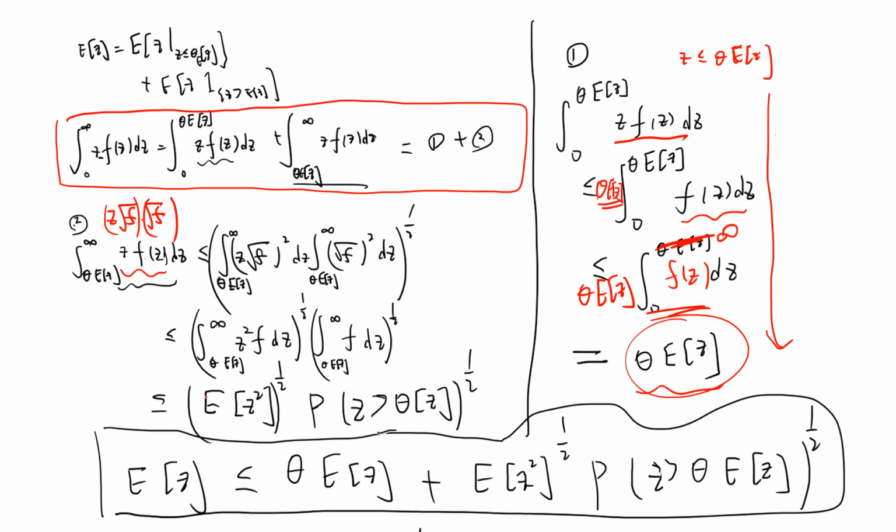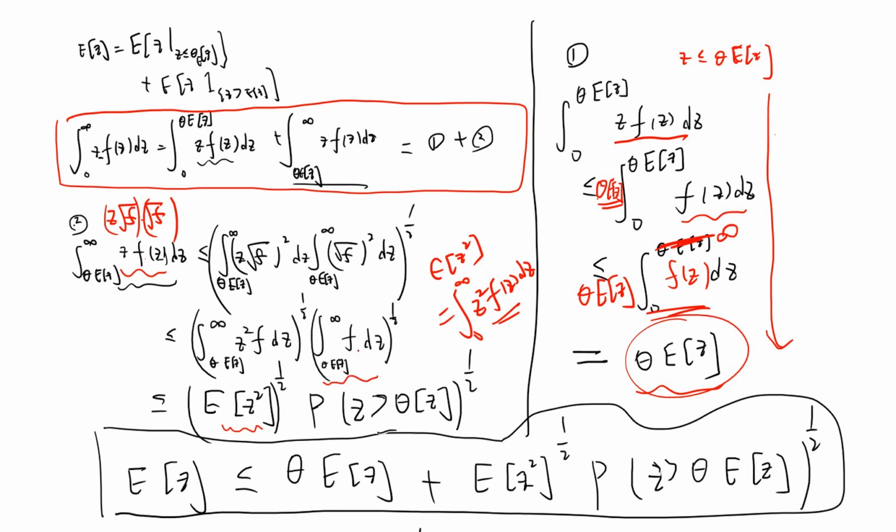Okay, so the first term will be less than or equal to the square root of the expectation of Z squared. Because, let's recall that E[Z squared] is the integral of z squared f(z) dz from 0 to infinity, right? But in this case, I only integrate from theta E[Z] to infinity, and this integrand is positive. So I can bound it by this and then take the square root.